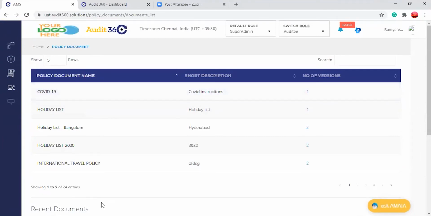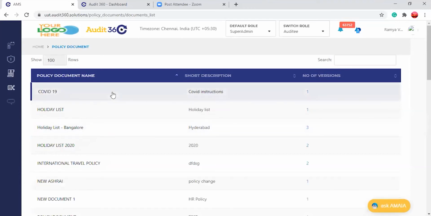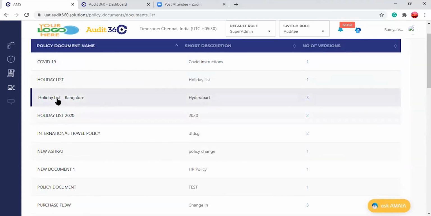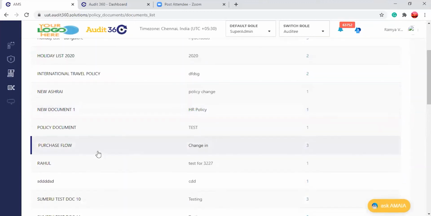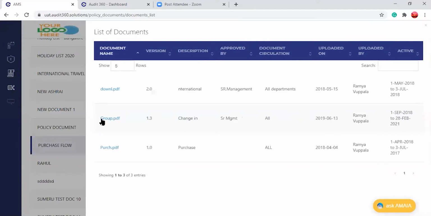And suppose you want to see anything which has been previously uploaded and they want to cross-check, like a holiday list or policy documents which they want to compare, or any document which has been useful for the business or modifications which have been done. If they want to verify or cross-check this, you can see all the 3 are in gray. That is, these are all not active.